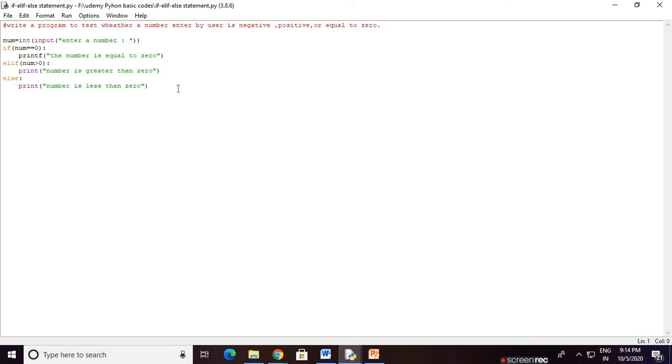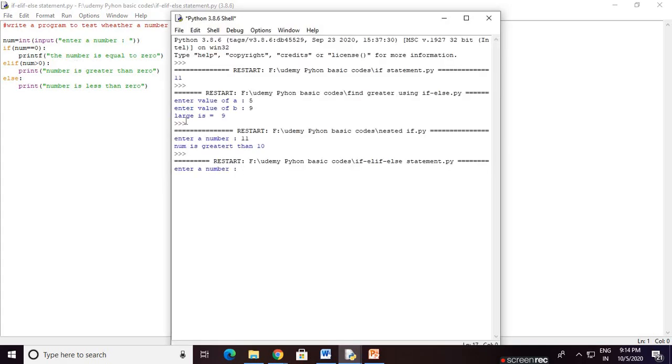Same as in C, we use if, else if or else statements. The same way you use it in Python. Press F5. Enter a number. For example, we use -1. Enter -1. Number is less than 0. Okay.